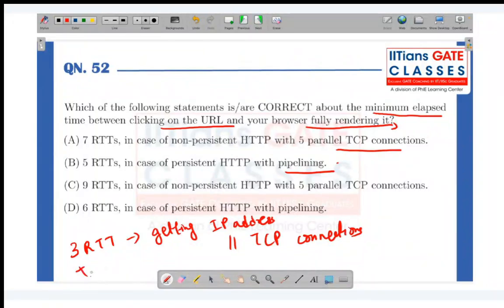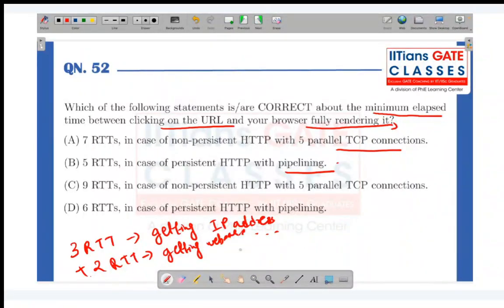Okay, then what will be happening, students? 2 RTT will be required for getting the web page. Okay, so this is common. Now, after all this, can I say 2 into 2 RTT will be required for fetching 10 objects?